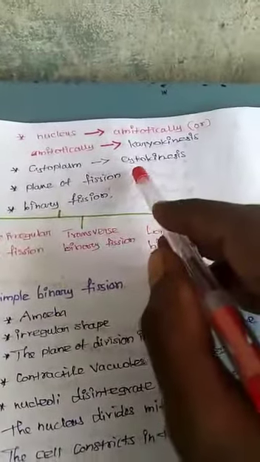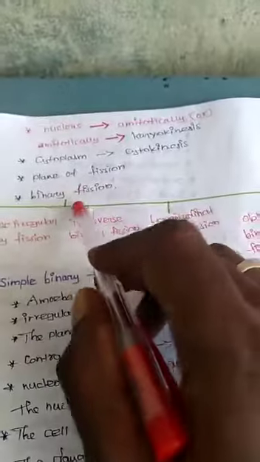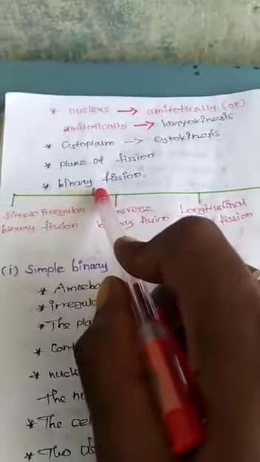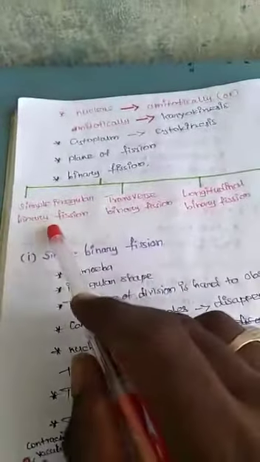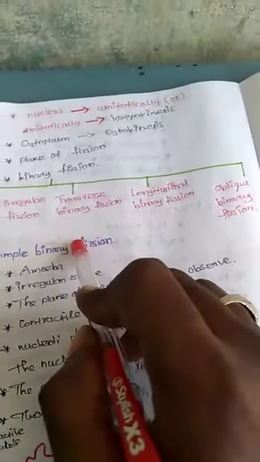One more question. Cytoplasm division is cytokinesis. The plane of fission. First explain this example. Binary fission: how many types are given? 4 types are given.